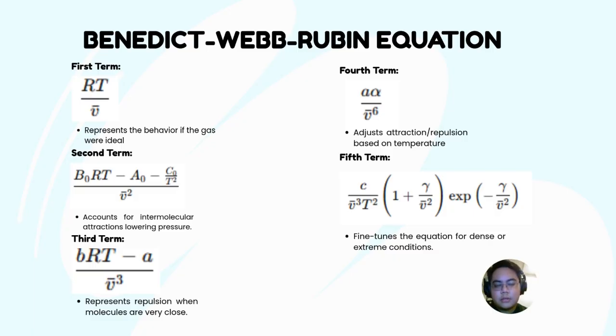Going into our third term, it adds another correction for high density effects, meaning at higher densities, molecules interact more strongly, so adjustment is needed. The fourth term is the very high order correction. It is used when the gas is extremely compressed near liquid-like states, capturing strong repulsion while molecules are almost touching. The fifth term is a special correction for near critical and dense regions. The exponential term makes the correction fade when not needed.